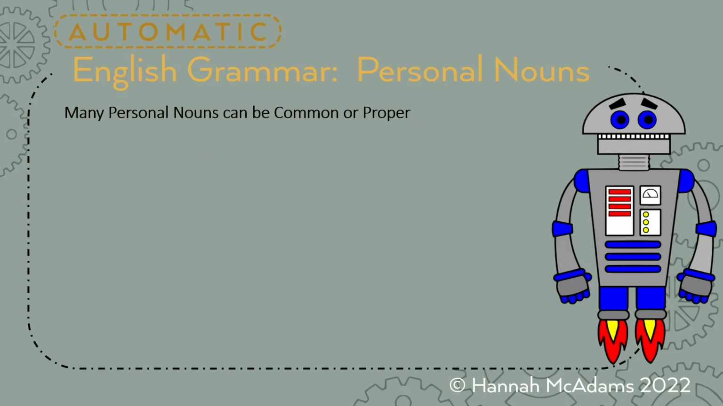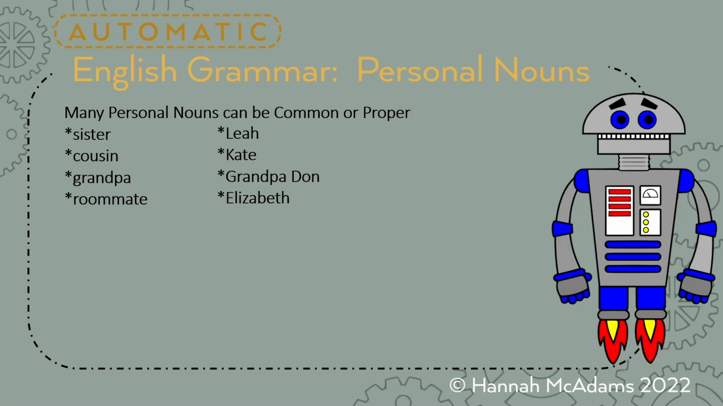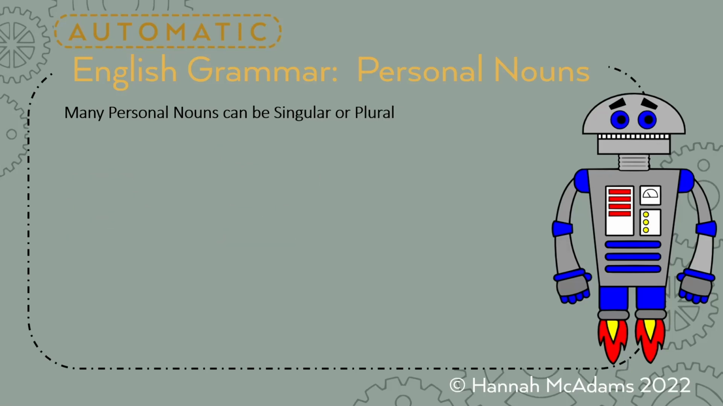Many personal nouns can be common or proper. For example, sister. These are all examples of mine. My sister's name is Leah. So if I say this is my sister, you don't know who I'm talking about, but if I say this is Leah, well, that's her name. Cousin Kate. I have a cousin named Kate. Grandpa. My grandpa is Grandpa Don. Roommate. Well, I don't have a roommate anymore. I have a husband, but my roommate in college is Elizabeth. Friend, Carly. Aunt Julie. So you get the idea.